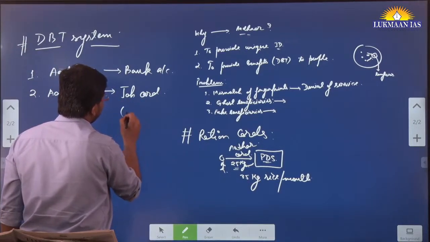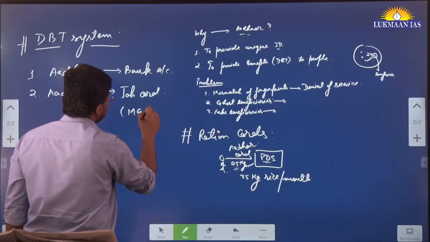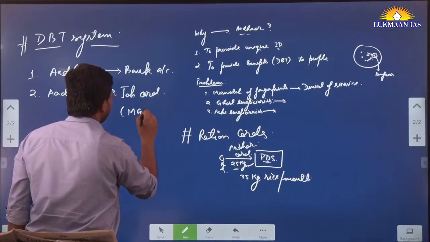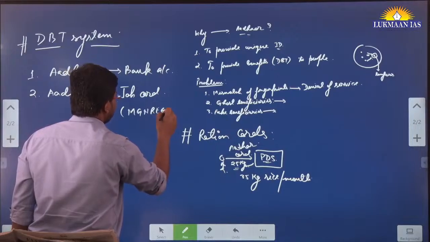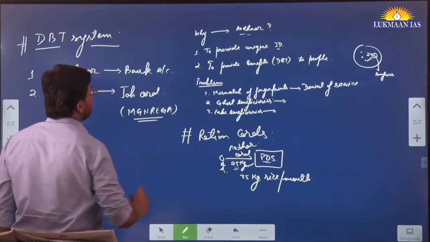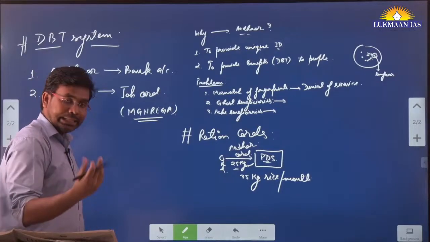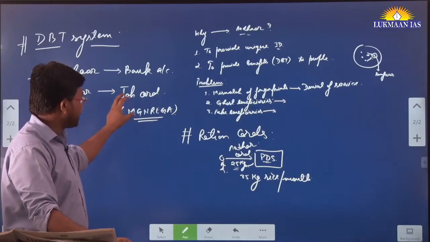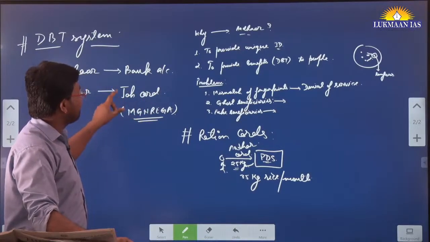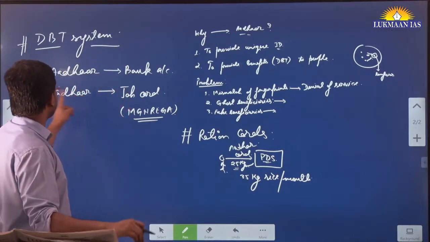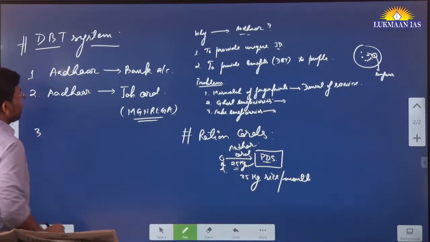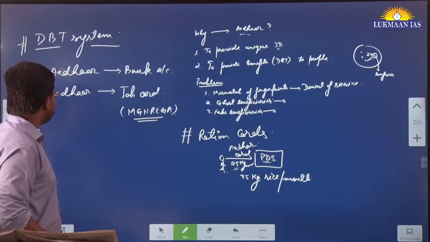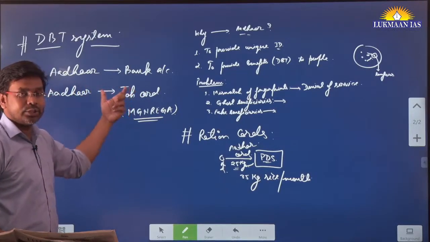There is a scheme, the Mahatma Gandhi National Rural Employment Guarantee Act, MGNREGA. Under this scheme, people can do manual work, and 100 days of manual work is guaranteed. Those people who are working under it are provided a job card, and their job card should be linked with their Aadhaar number. So this is the second requirement. First, the Aadhaar number must be linked with the bank account. Second, the Aadhaar number must be linked with the job card.